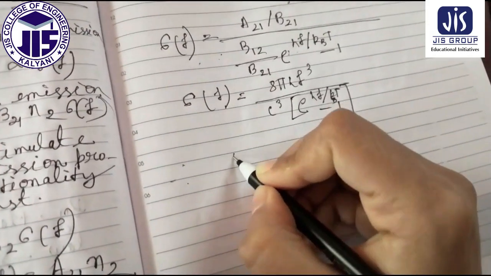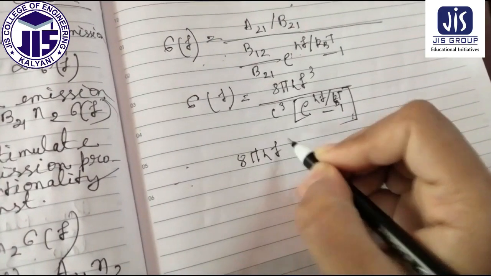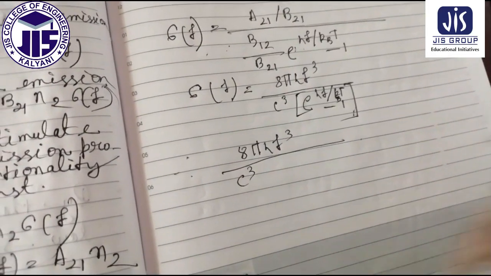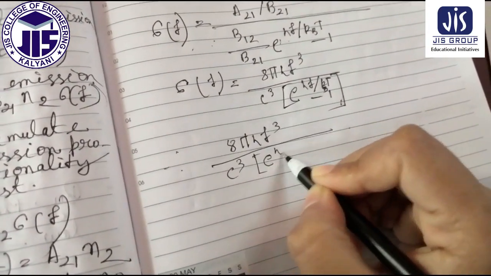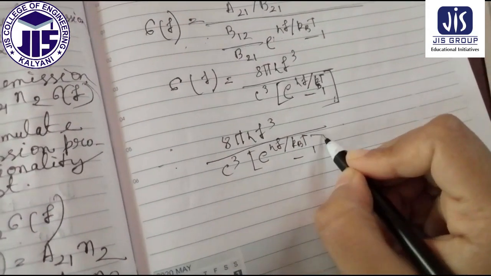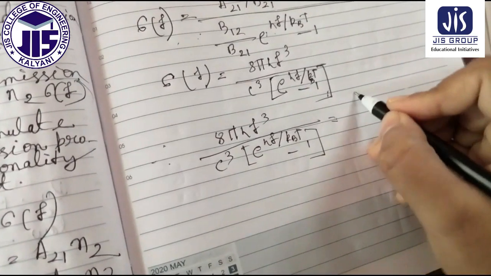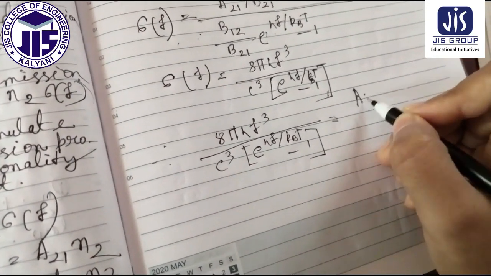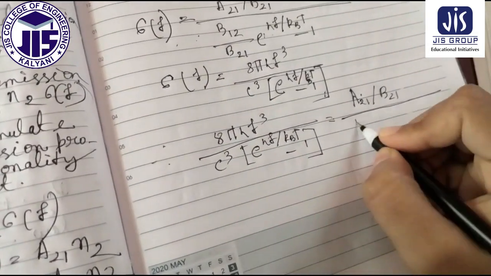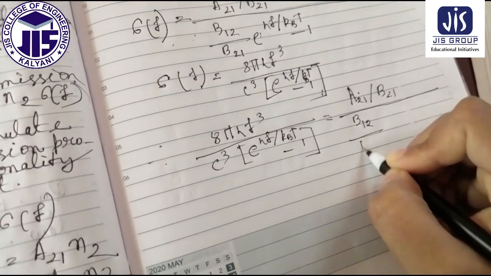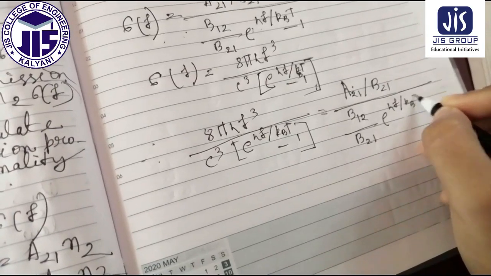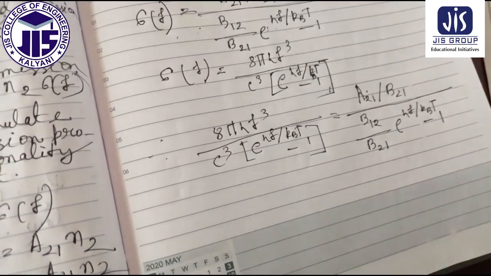Therefore, 8 pi h f cube by c cube into e to the power hf by kB T minus 1 is equal to A21 by B21 divided by B12 by B21 e to the power hf by kB T minus 1.